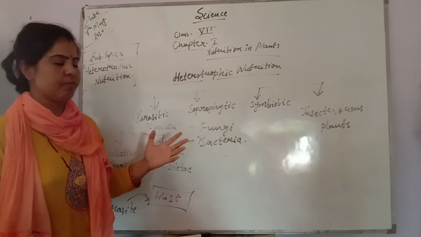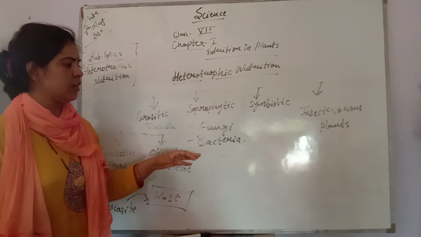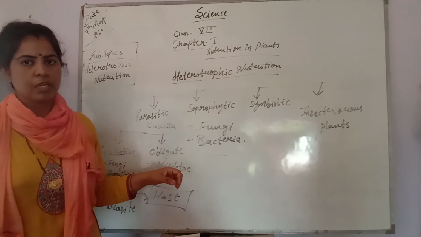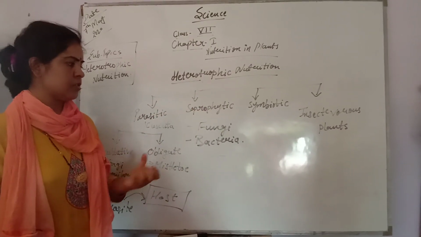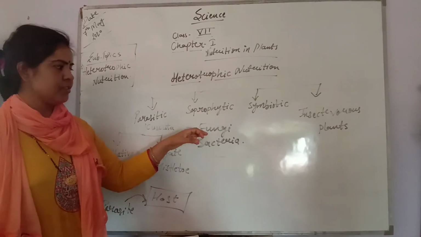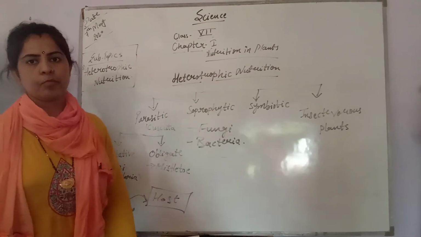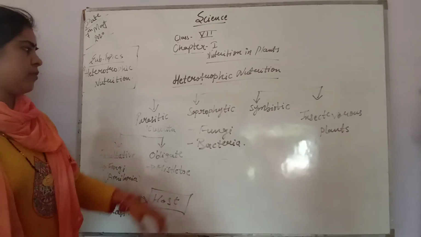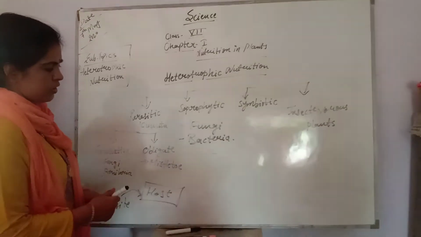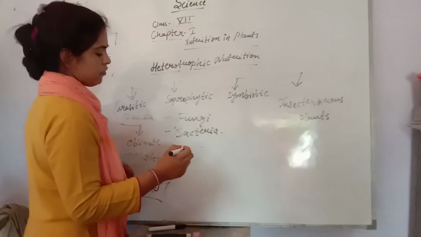These are required by our environment because they are actually cleaning the environment. They are making it cleaner by degrading the remaining organic things. That is bacteria and fungi, they are saprophytes. Saprophytic mode of nutrition is required in the food chain. Why? As I have explained the food chain before also, at last whatever is remaining in the soil is being degraded by the help of saprophytes only.